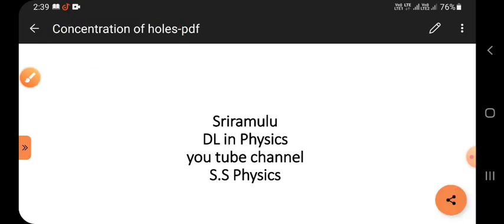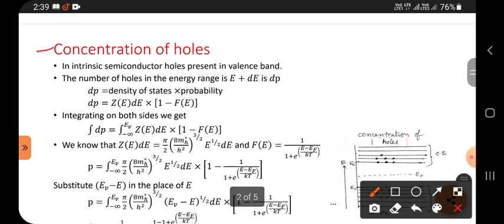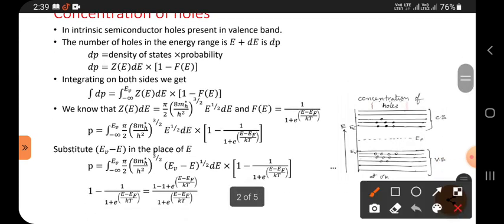Okay friends, so let me begin. Concentration of holes in an intrinsic semiconductor: holes are present in the valence band, electrons are present in the conduction band, but the Fermi level lies exactly in between the two.